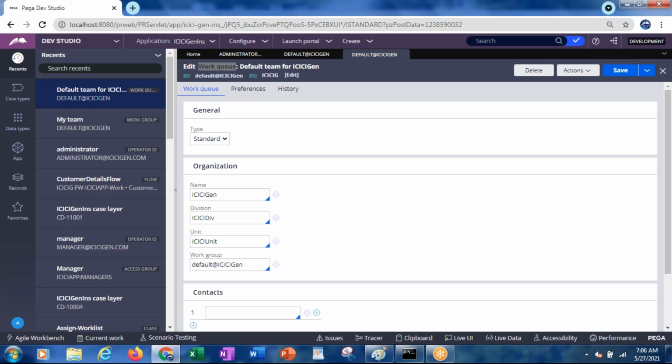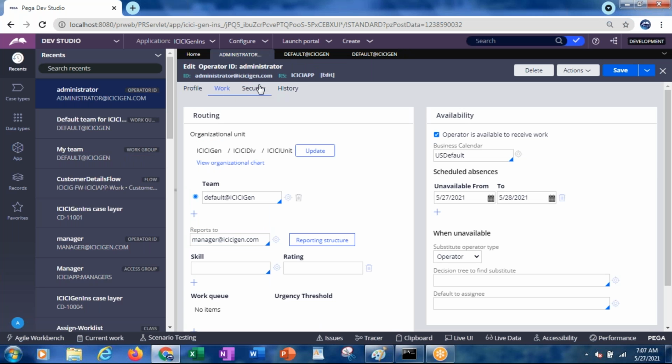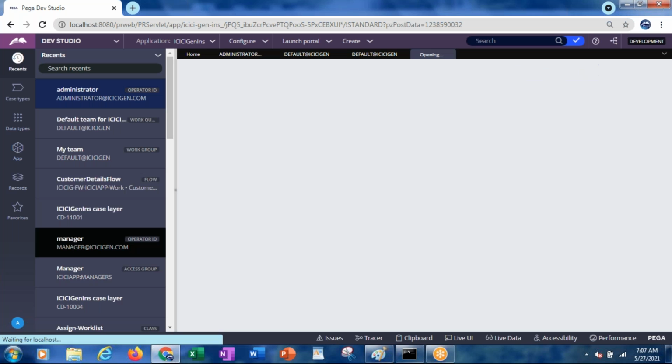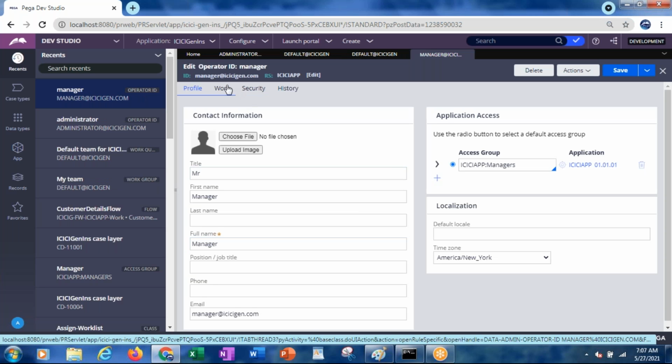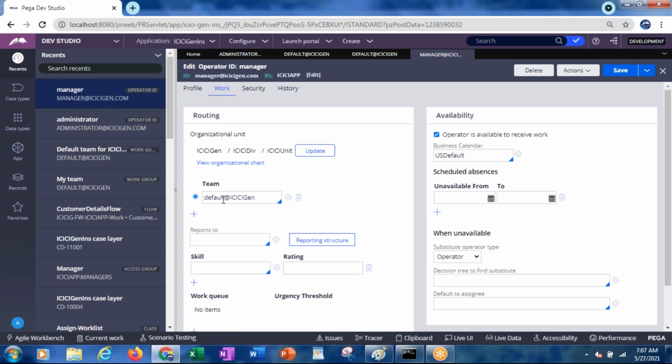This is the place where all the work objects which can be accessed by all the people will be there. So here, administrator at ICICIGen.com, and the manager at ICICIGen.com that we opened yesterday, is also part of the team.